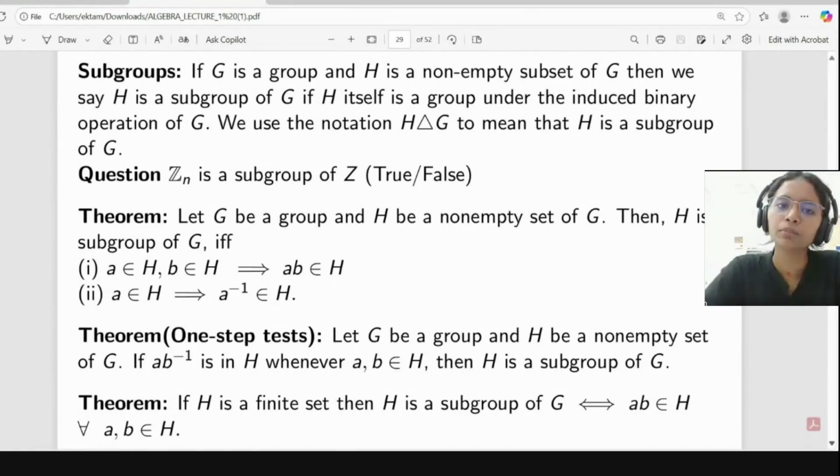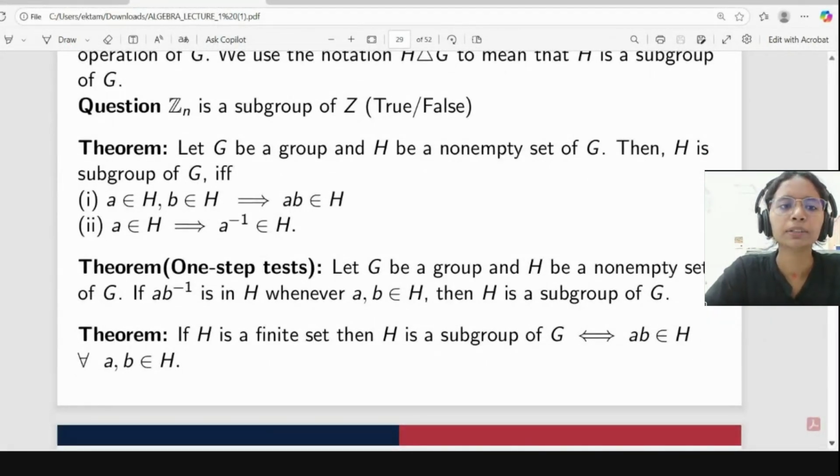The thing is, here you have different binary operations. For Z_n, you have modulo n as the binary operation. For Z, you have addition as the binary operation. These two have different binary operations, so we can't say Z_n is a subgroup of Z.